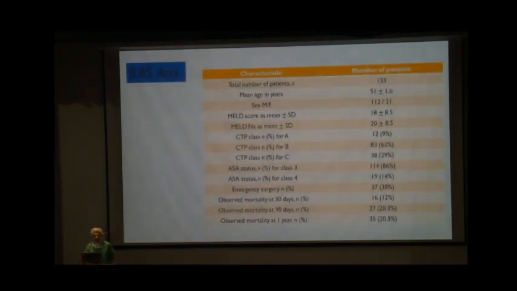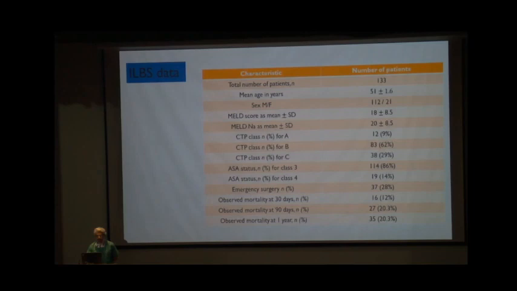Now, this is the ILBS data. In this, we studied around 133 patients, cirrhotic patients undergoing non-transplant surgeries, over a period of 8 years. We included a total of 133 patients. Out of this, the patients in class A were around 9%, in class B around 62%, and class C around 29%.